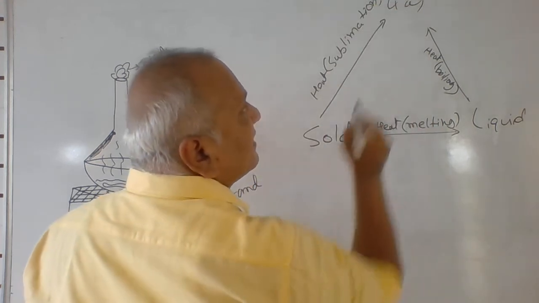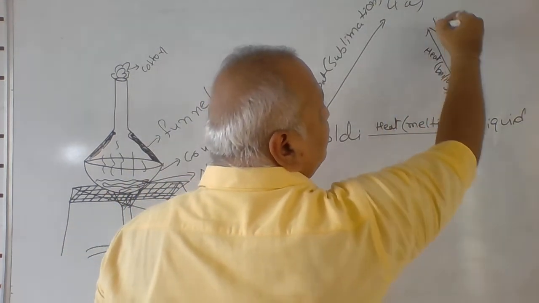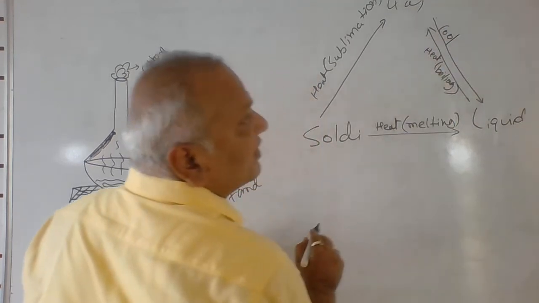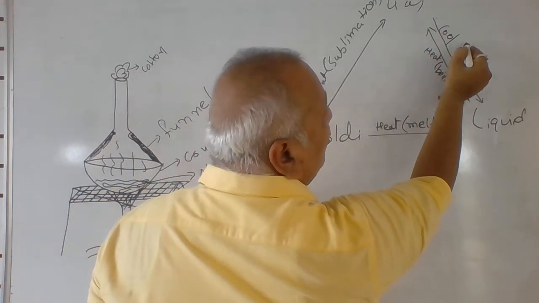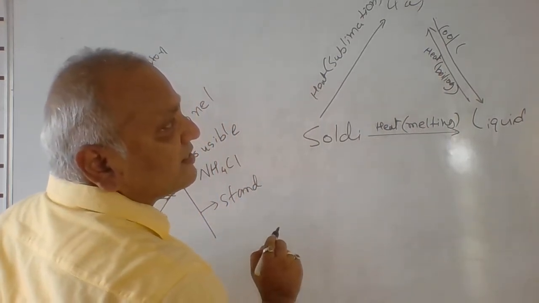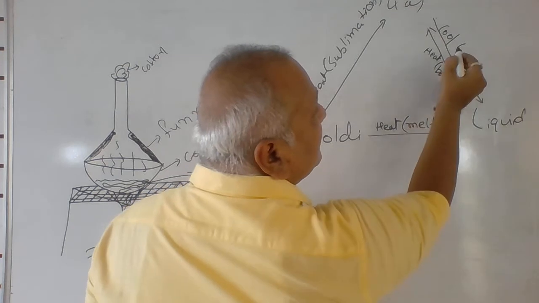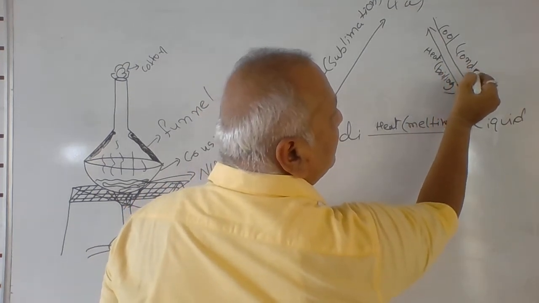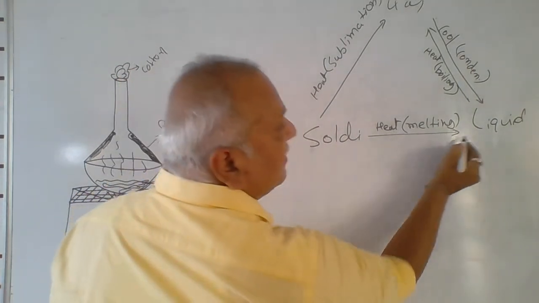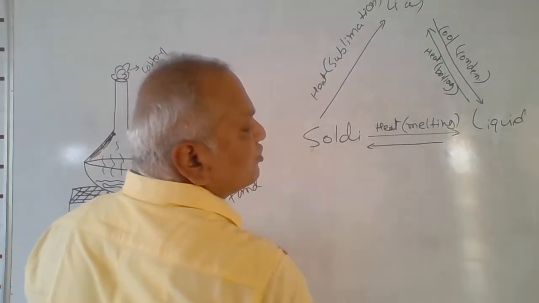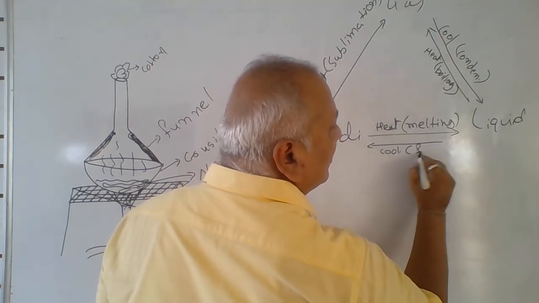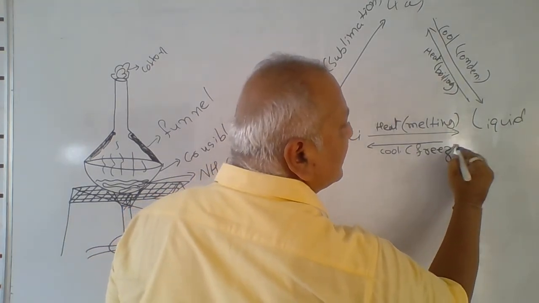Sublimation. When gas is cooled down, it converts into liquid. Do you know the word I just explained? What is the word? It is condensation. When liquid is cooled down and converted into solid, it is called freezing. What is it called? Freezing.